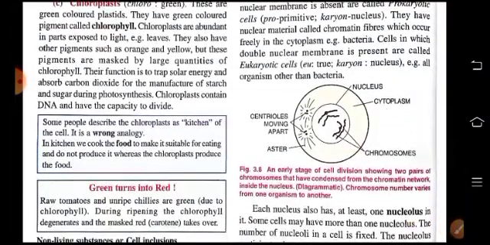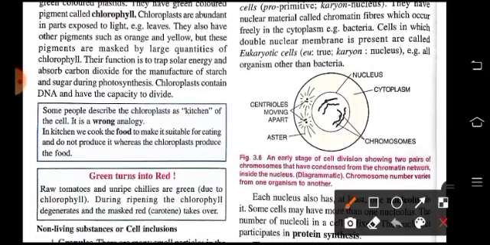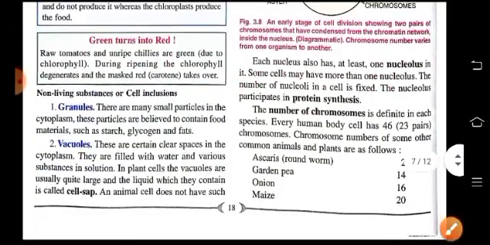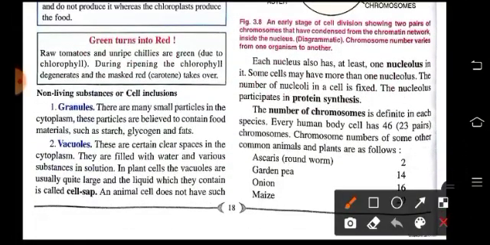So here is the early stage of cell division, which is showing the chromosomes that have condensed from the chromatin network. So these are the centrosome, which is surrounded by centrioles, the asters, the nucleus, cytoplasm and chromosomes. Each nucleus has one nucleolus, and the nucleolus participates in protein synthesis.